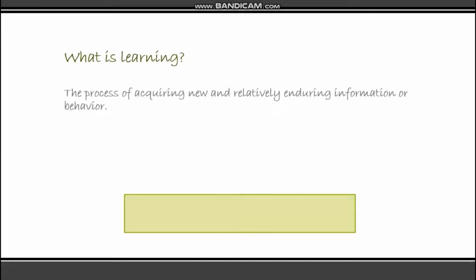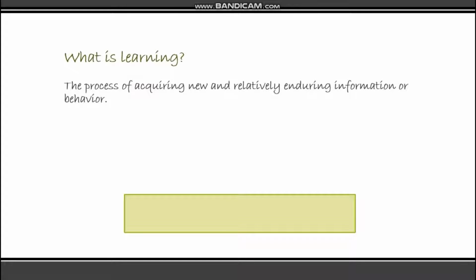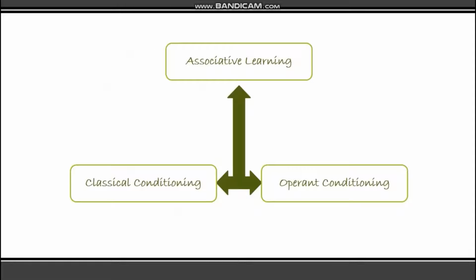So our today's topic is learning, the process of acquiring new and relatively enduring information or behavior. And how do we learn? The answer is quite simple. We learn through association. Now, associative learning is learning that certain events occur together. The events may be two stimuli or a response and its consequences.